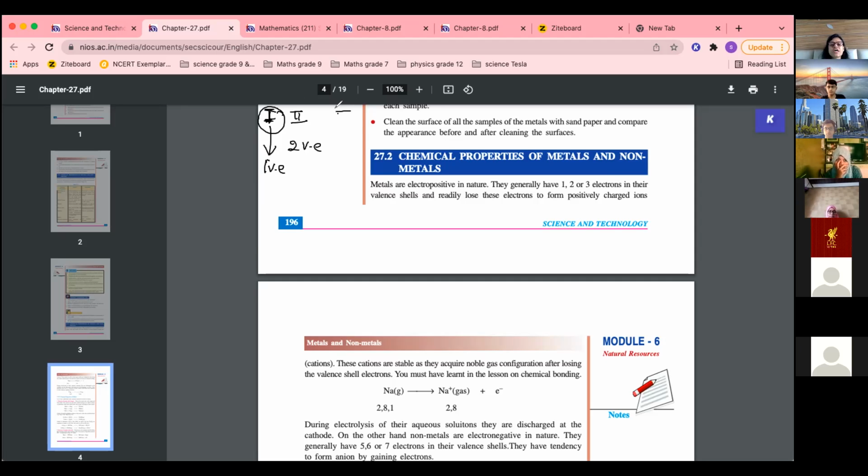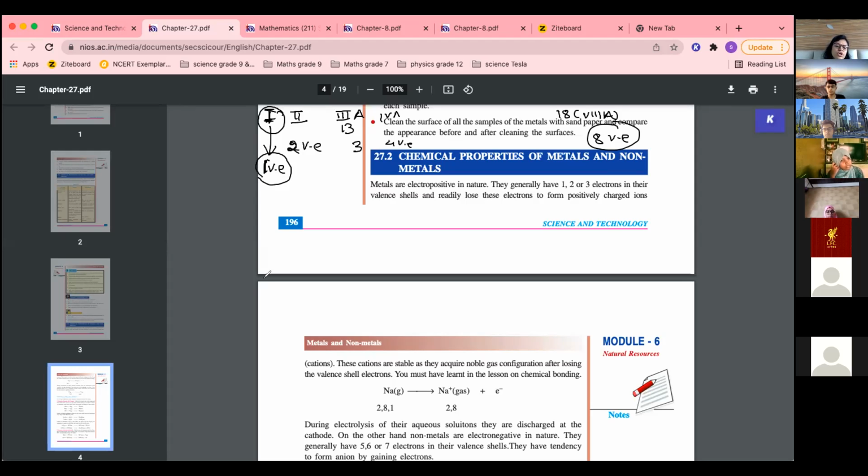Third group, actually 3A is actually group 13. Group 13 means 2, 8, 3, so 3 valence electrons. Okay, 4A group, 4 valence electrons. This way it goes on, and the last group, noble gases, group 18 or 8A, has 8 valence electrons, so a complete shell. Okay, so that is why in the first group, these metals can easily lose valence electrons.